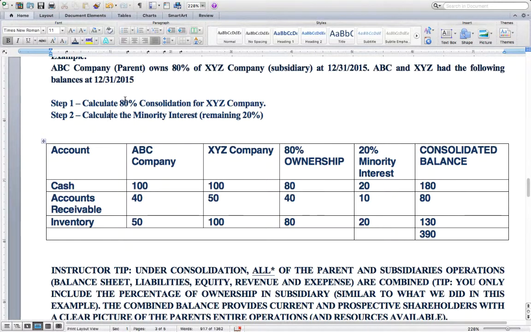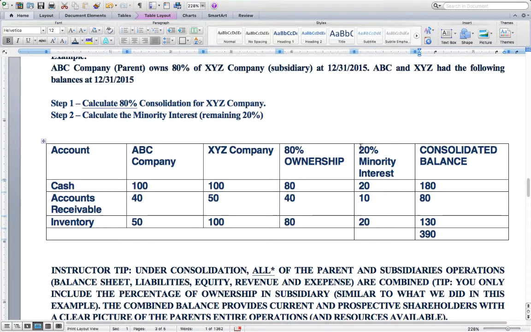As you can see, since we only own 80% of the company, we only get 80% of the balances for the consolidation. The ending balance that we're actually going to reflect as a consolidated number in the financial statements is 180 for cash, which represents the 100 for the parent plus the 80 of the consolidated balance from XYZ. AR represents the 40 and the 40, which equals 80. And then the inventory is the 50 and the 80, which represents 130.